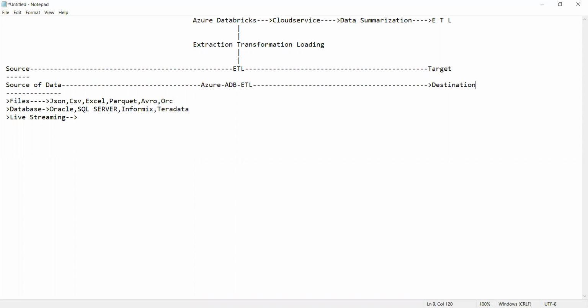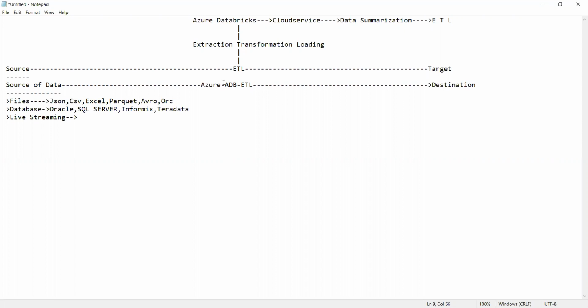That's it. It is loaded into the destination. What's that? It's loaded into the destination. It is loaded into what is that? Destination. Okay, guys. So now we have what is that? All of you, the data is loaded into what? Destination. So now, all of you, we have what is that?